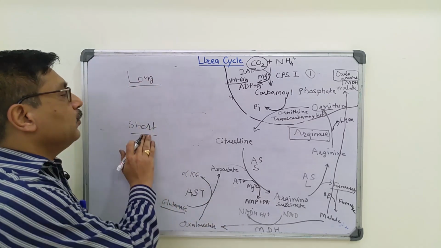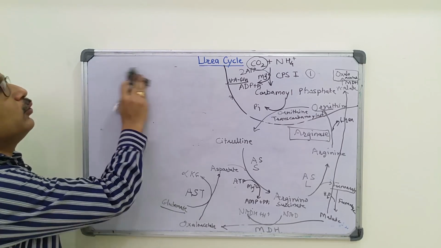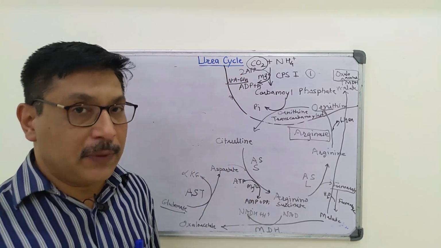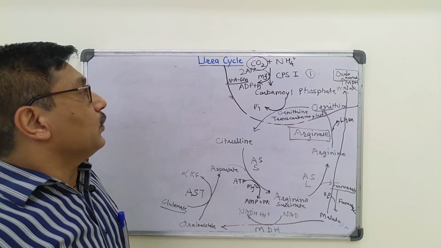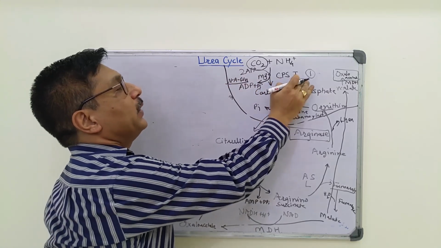In case of short-term regulation, what happens? Short-term regulation is acted through N-acetyl glutamate. It is an allosteric activator of carbamoyl phosphate synthase 1.